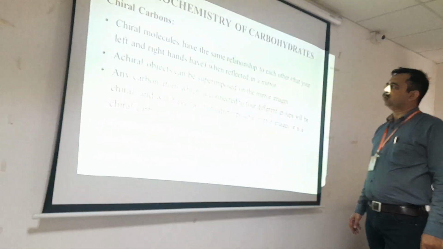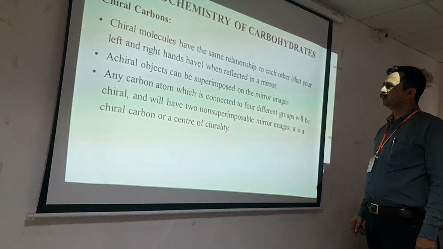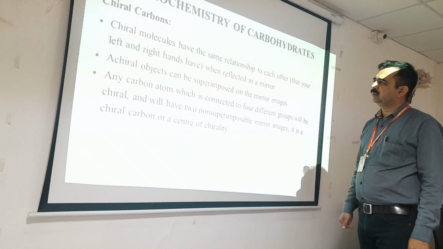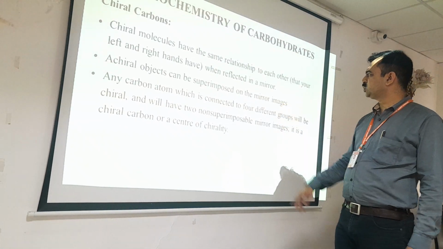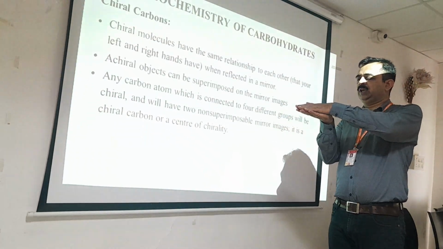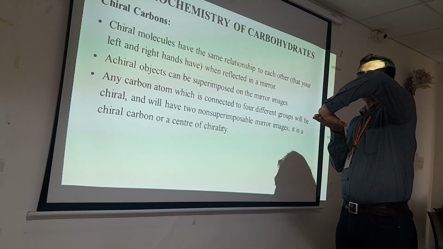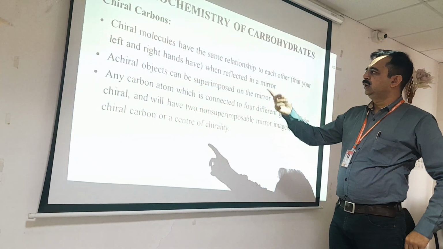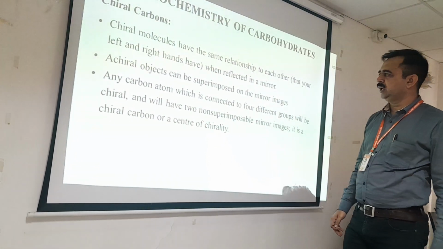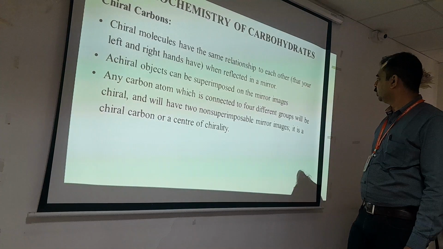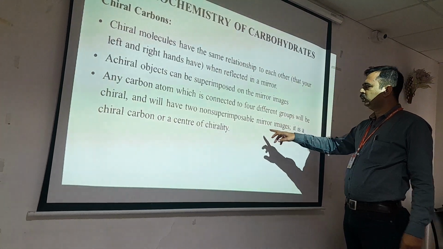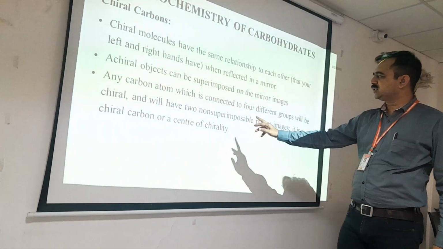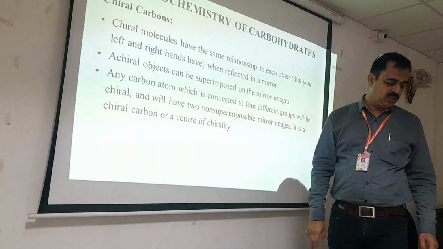Chiral carbon. Chiral molecules have the same relationship to each other as the left hand and right hand when you reflect it in a mirror. A chiral object cannot be superimposed on its mirror image. When imposed in this fashion, it will either move in the right direction or the left direction. Any carbon atom which is connected to four different groups will be chiral and will have two non-superimposable mirror images. It is a chiral carbon or a center of chirality. So that will be called a chiral carbon.